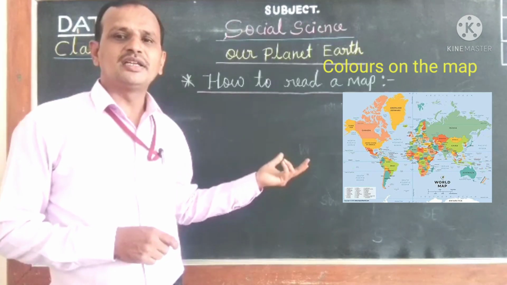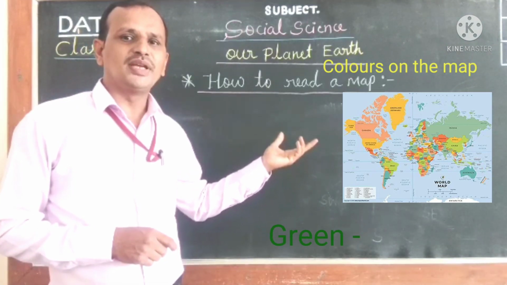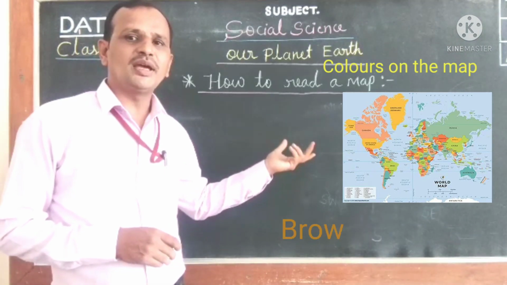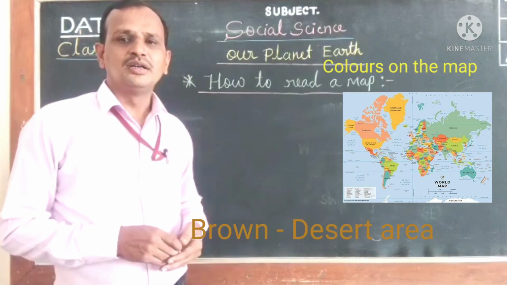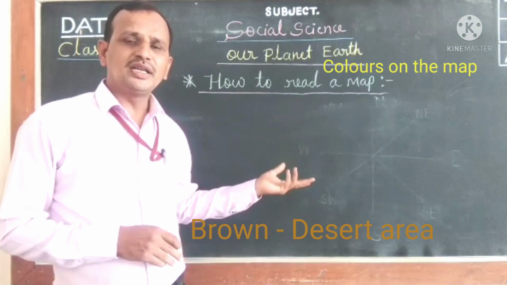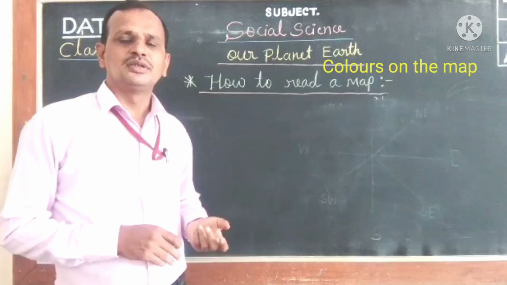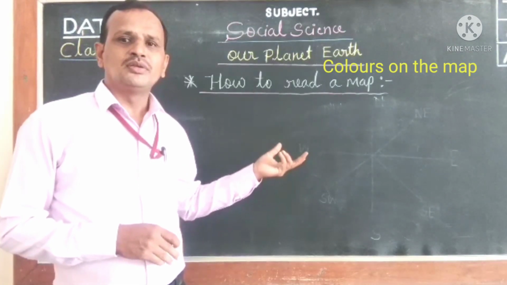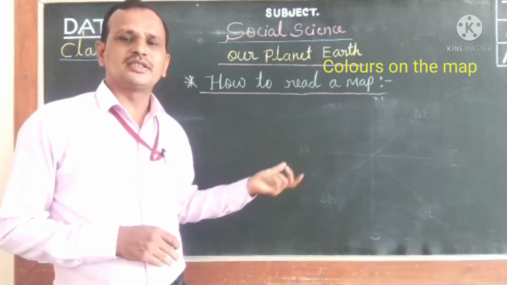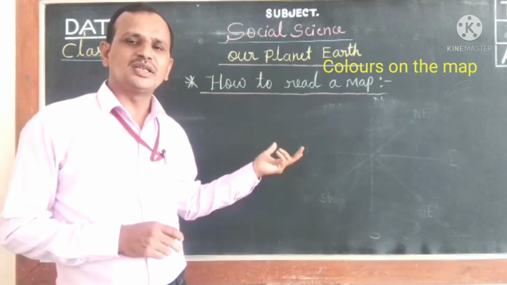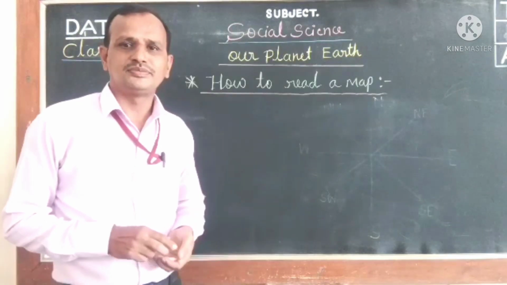And the color green indicates vegetation on the map, and the color brown indicates the desert area. So in this way the different colors indicate different landforms of the earth. So therefore the colors are very important to understand a map.